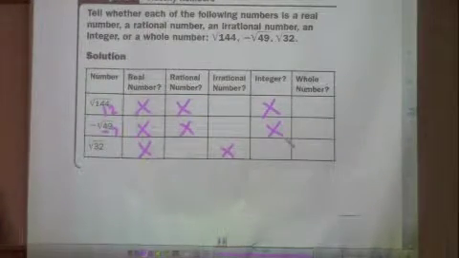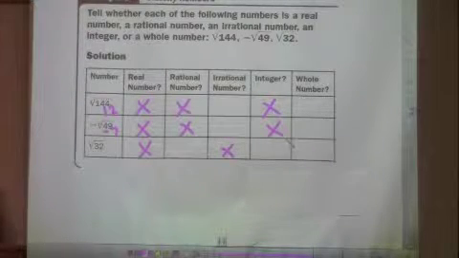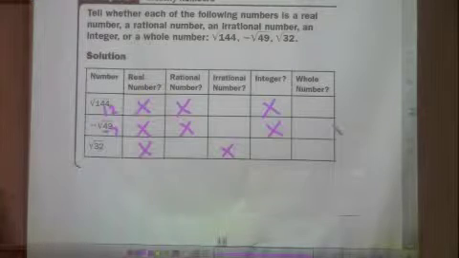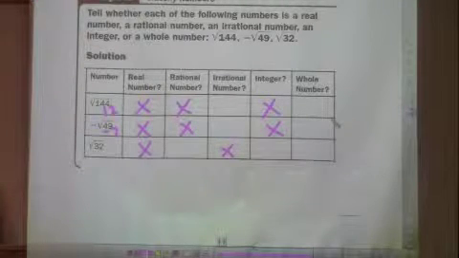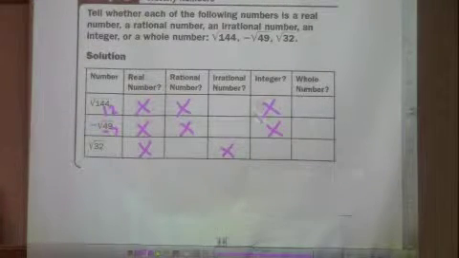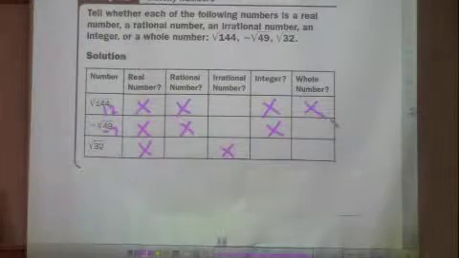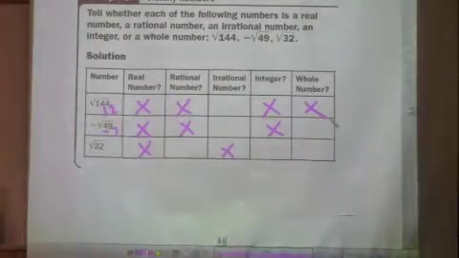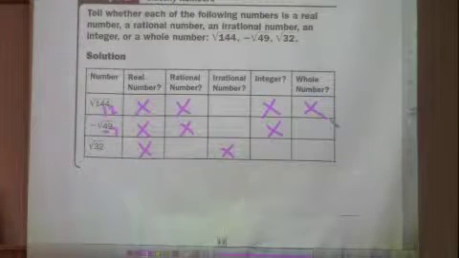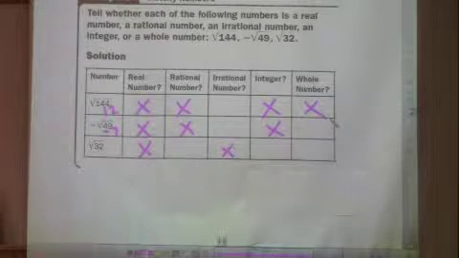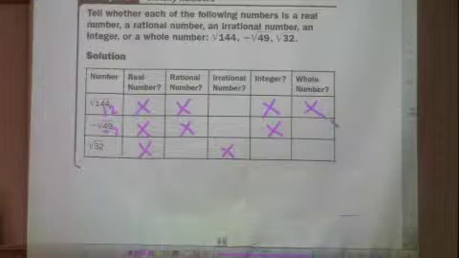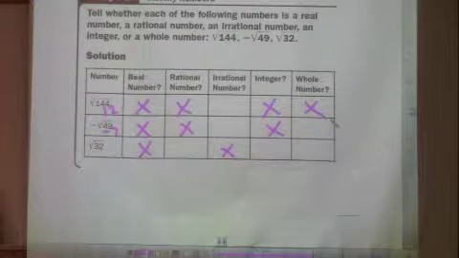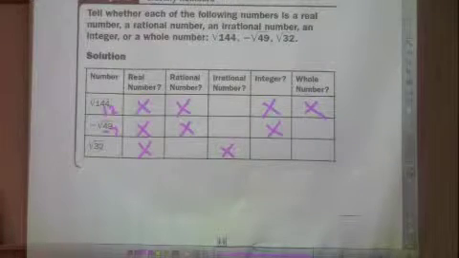How about whole numbers? Anybody see any whole numbers up there? The first one. How come negative 7, or negative square root of 49, is not a whole number? Good. Whole numbers are 0 and the positives.